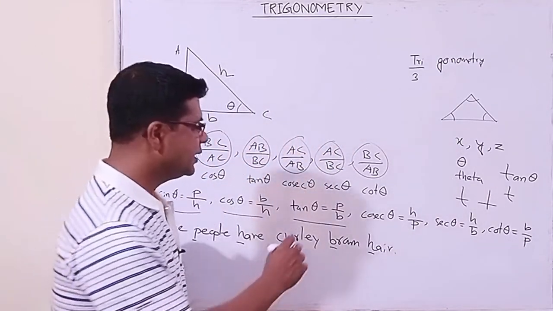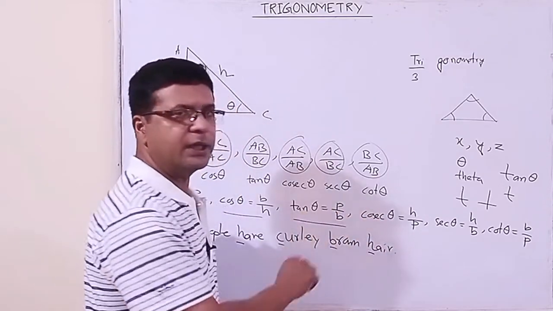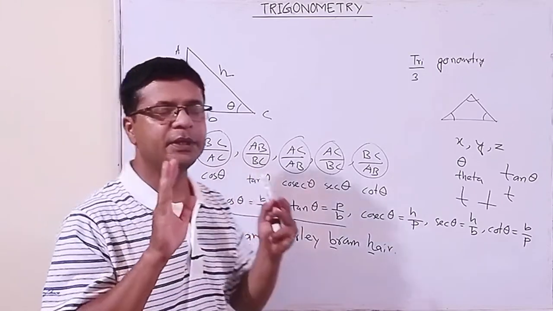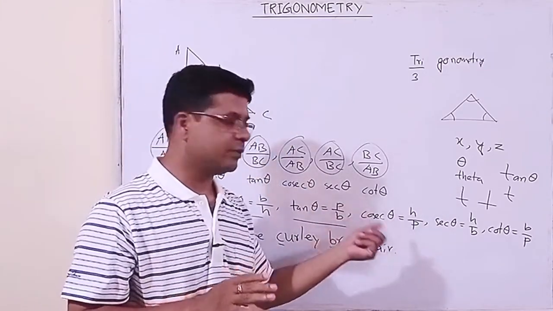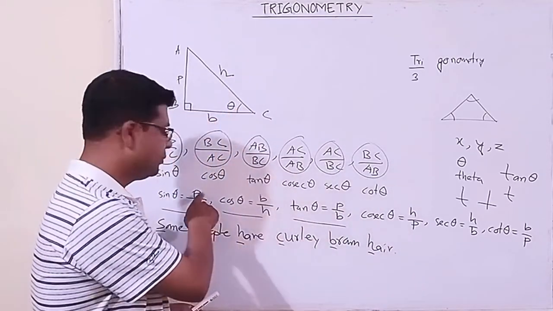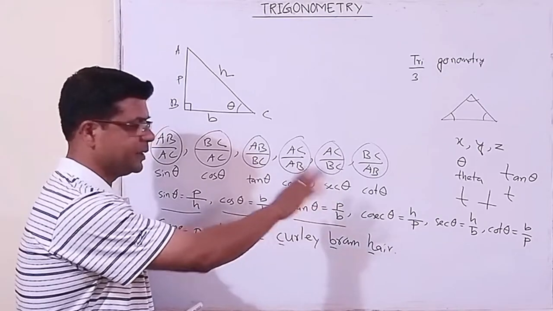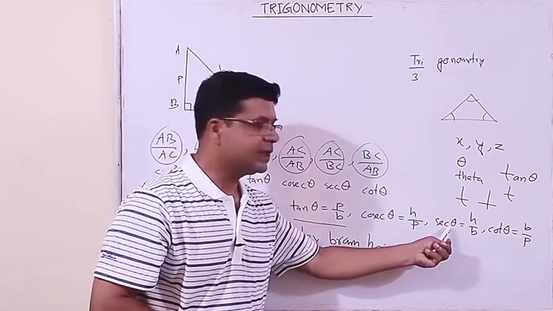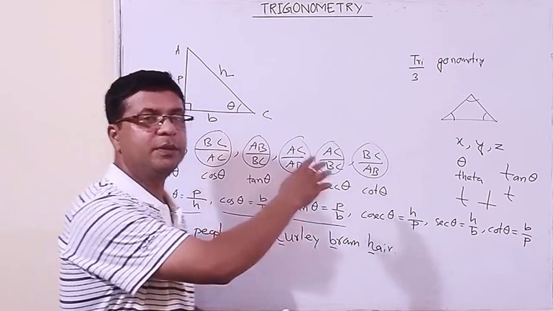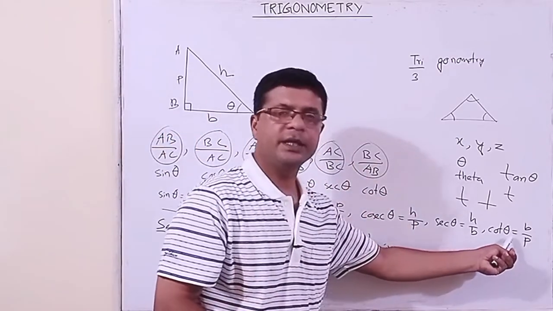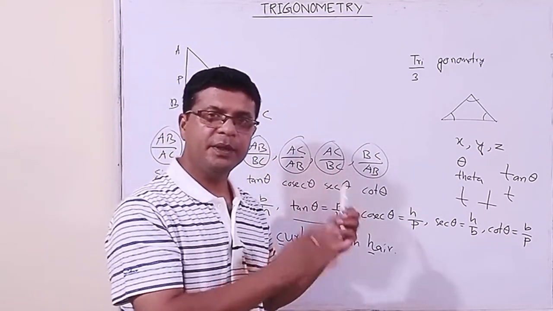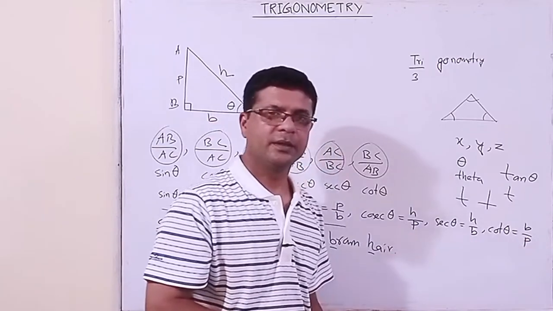How are they easy? Because cosec theta is the reciprocal of sin theta. Always keep in your mind which is the reciprocal of which one. Cosec theta is the reciprocal of sin theta, and sin theta is P by H, so that will be H by P. Sec theta is the reciprocal of cos theta. Cos theta is B by H, so that will be H by B. Cot theta is the reciprocal of tan theta. Tan theta is P by B, so that will be B by P.